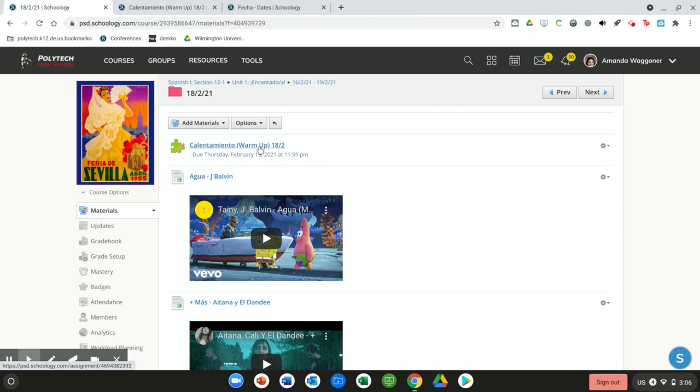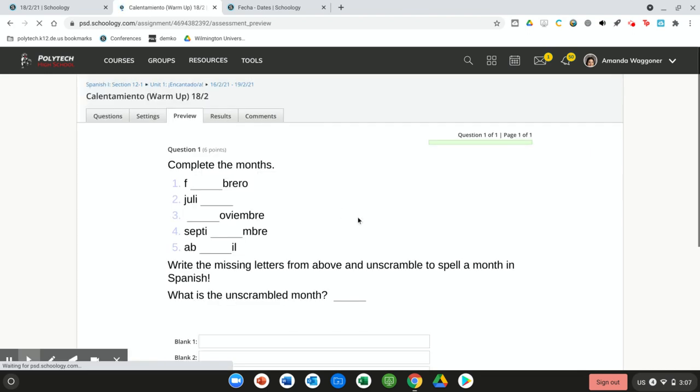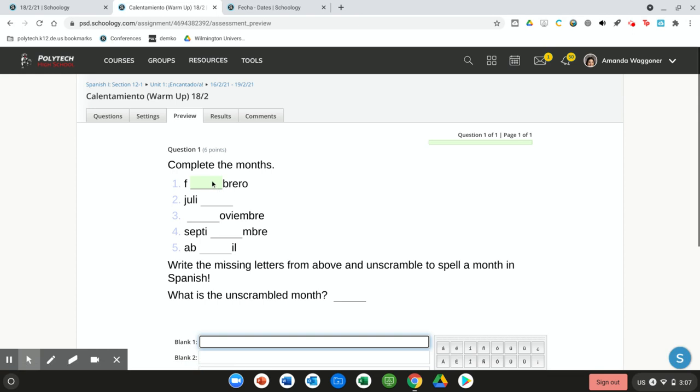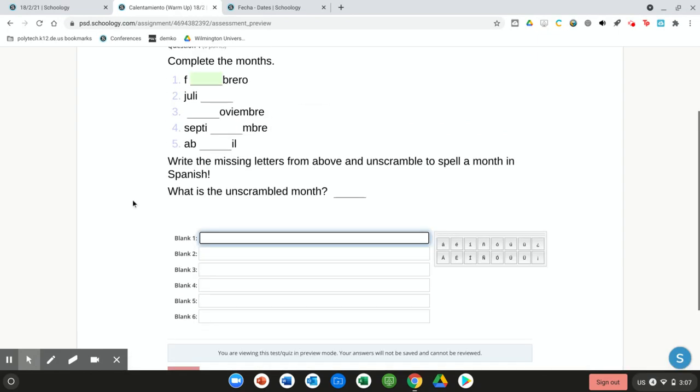First, you have a calentamiento, your warm-up, and it's on your months of the year. So here's what it looks like. You have 3 attempts. For numbers 1 through 5, you are going to fill in the letter that's missing from each of these months. So all you have to do is put the letter here that's missing to complete them.